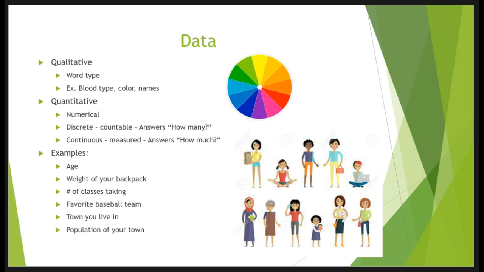The number of classes you're taking, so you would be counting 1, 2, 3, and this would be quantitative, discrete. Your favorite baseball team, now in this case, you're not going to answer with a number, you would answer with a name, for example, the Philadelphia Phillies. So this is qualitative data because there is a quality. The town you live in, again, that would be qualitative.